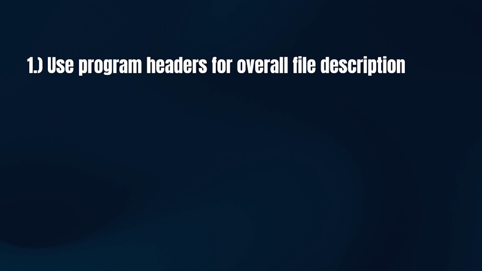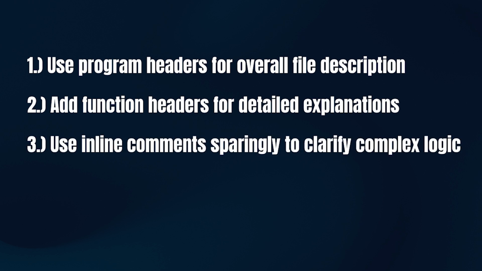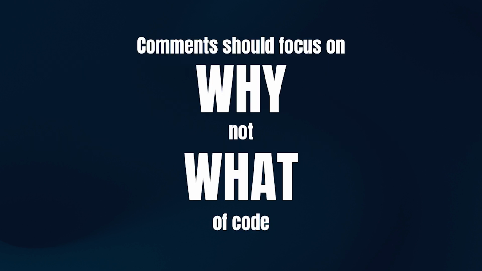In conclusion, here are the key points about commenting best practices in C++ for object-oriented programming. For one, use program headers for overall file description. Secondly, add function headers for detailed explanations. Finally, use inline comments sparingly to clarify complex logic. And again, remember, effective comments in object-oriented programming should focus on the why rather than the what of the code, as the code itself should be self-explanatory with proper naming and structure.